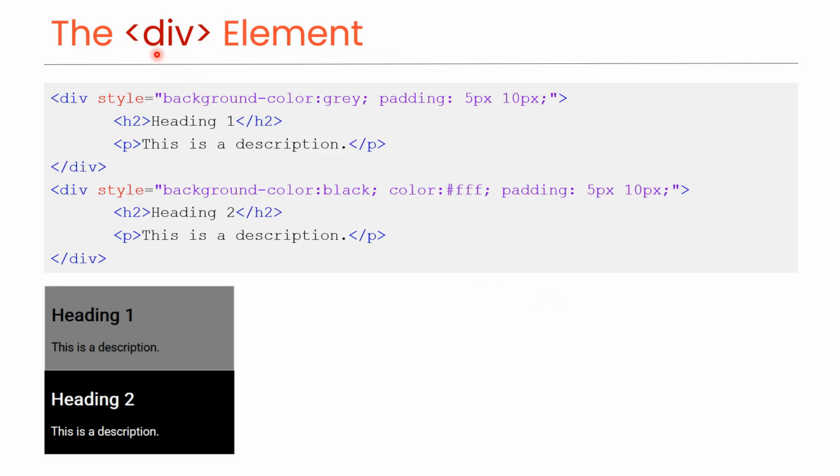The div element. The div element is frequently employed as a block container for various HTML elements. Most HTML pages nowadays consist of multiple div elements stacked together. The div elements may contain attributes like style, class, and ID. When combined with CSS, the div element can be utilized to style content blocks. For example, here we have two div elements, each having a style attribute having different values. They are creating a layout like this.